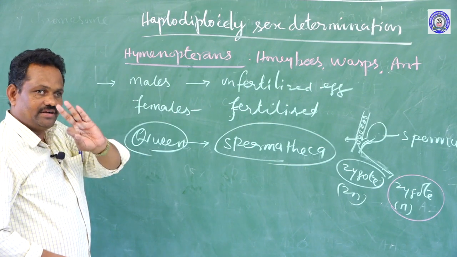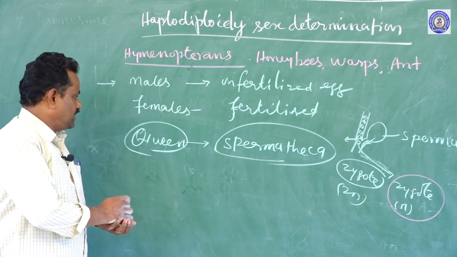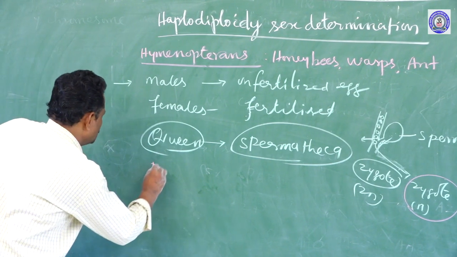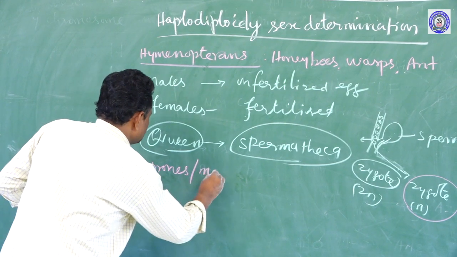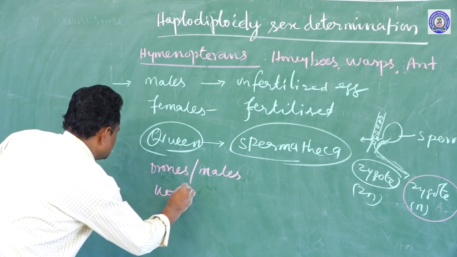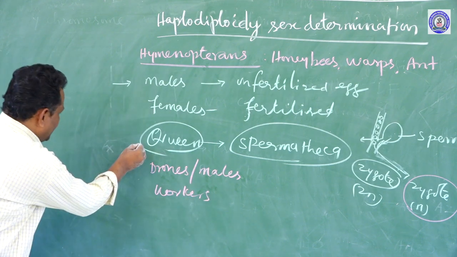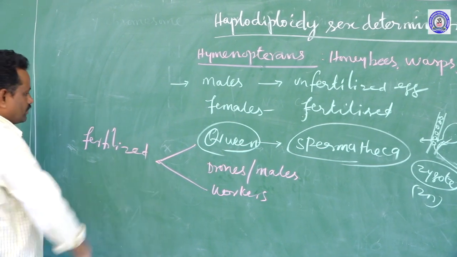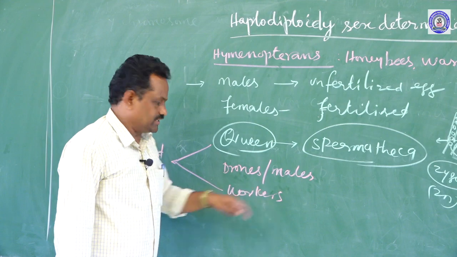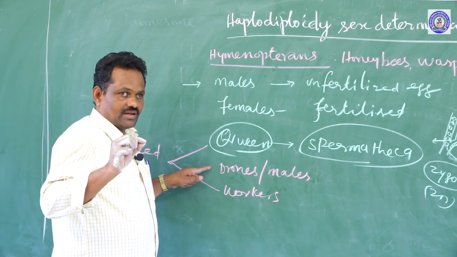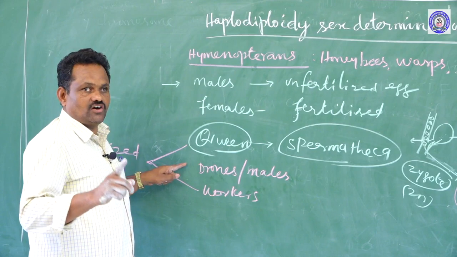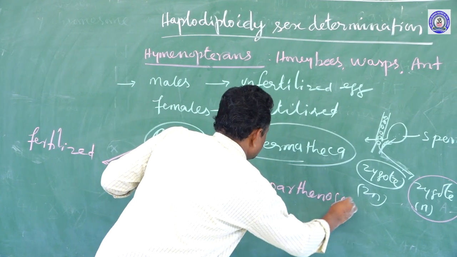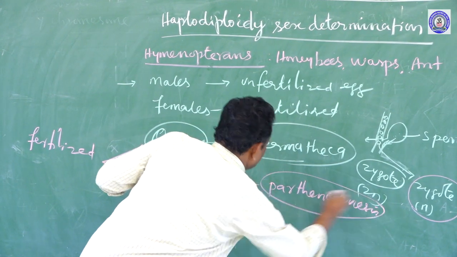There are 3 different types of bees present in a honeybee colony or in the beehive. As I said, one is called the queen, another one is drones or males, and the third one is called workers. The queen and worker bees develop from fertilized eggs, but the drones develop from unfertilized eggs. If any organism develops without the act of fertilization, that process is called parthenogenesis.